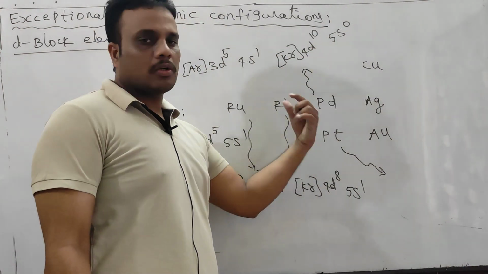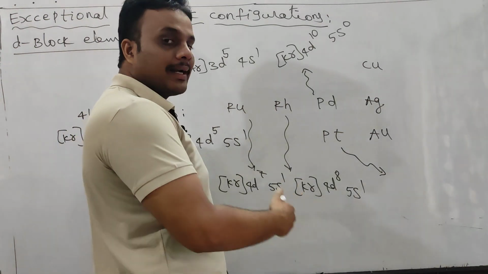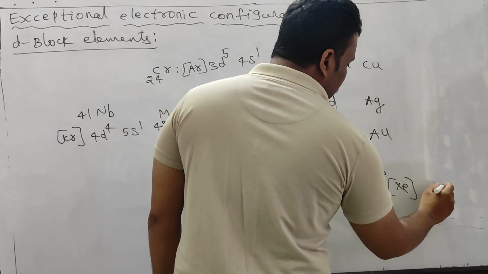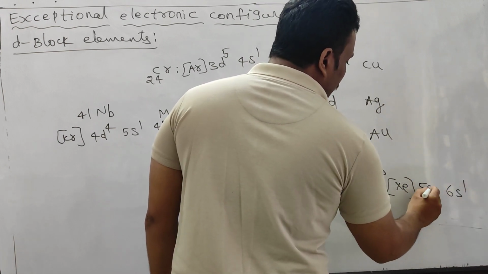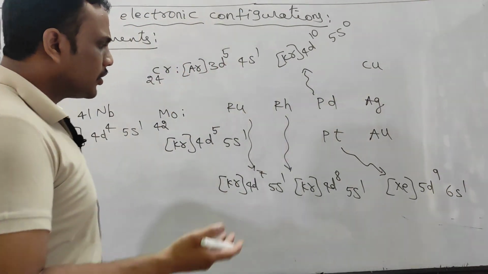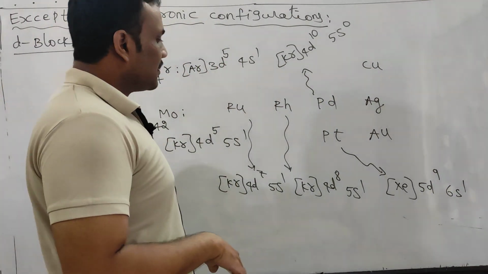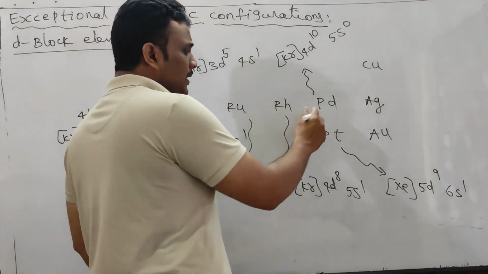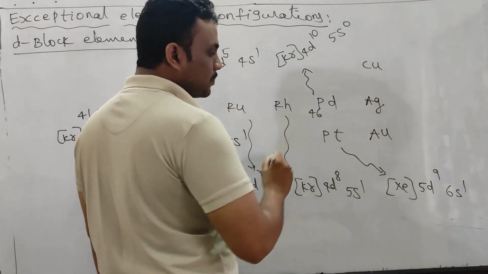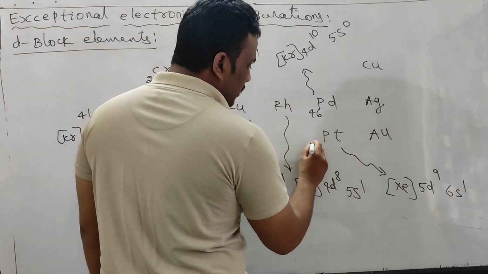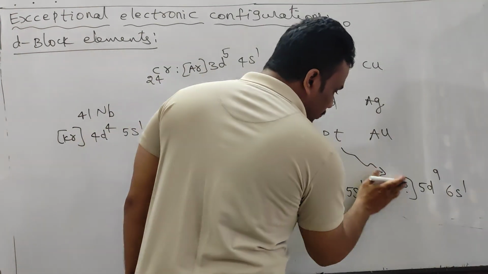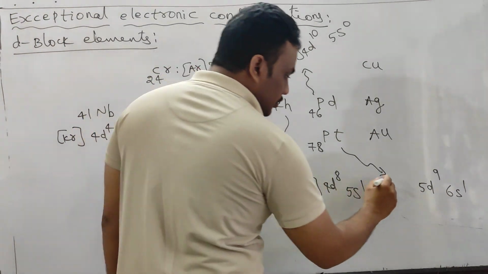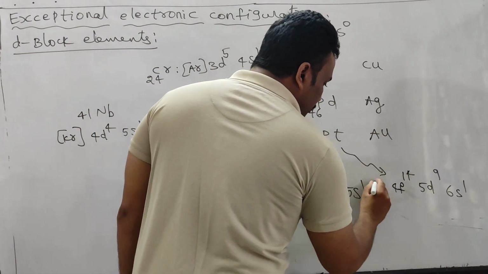But in platinum, two-electron migration is somewhat difficult because of high effective nuclear charge. So here we can say it is 6s1 and 5d9 configuration. You already know the atomic numbers: nickel 28, plus 18 is 46, plus 32 is 78. After the 4f series, after the lanthanoids, platinum comes, so you also have to write 4f14.